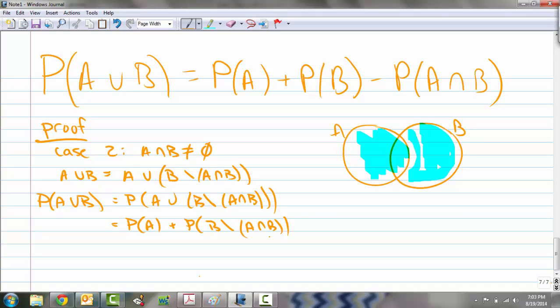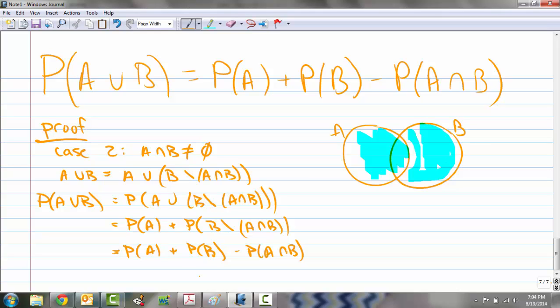And from the sixth property, we know that this part can be expanded into probability of B minus probability of A intersect B, and that's what I was trying to prove for this. So there's our proof. This one we had to consider two different cases. This is a brief introduction to a little area of mathematics called group theory. We are fairly simplistic with it.